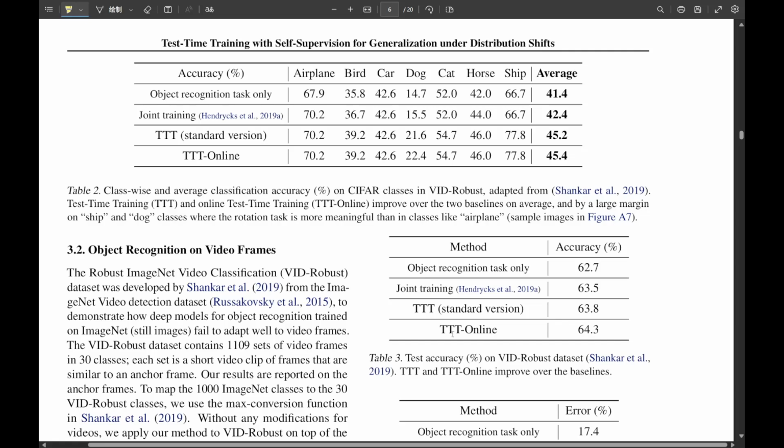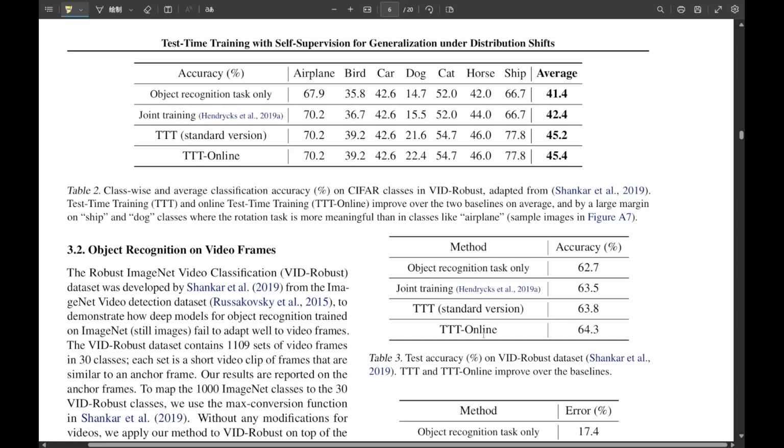But does it actually work? How do they test its performance? They really threw the kitchen sink at it, using standard benchmarks designed to test robustness against these distribution shifts. First up, corrupted images. They use datasets like CIFAR10-C and ImageNet-C. These have images with 15 different types of corruption: noise, blur, weather effects like snow and fog, digital artifacts like pixelation. So deliberately messing up clean images to see how the model copes.